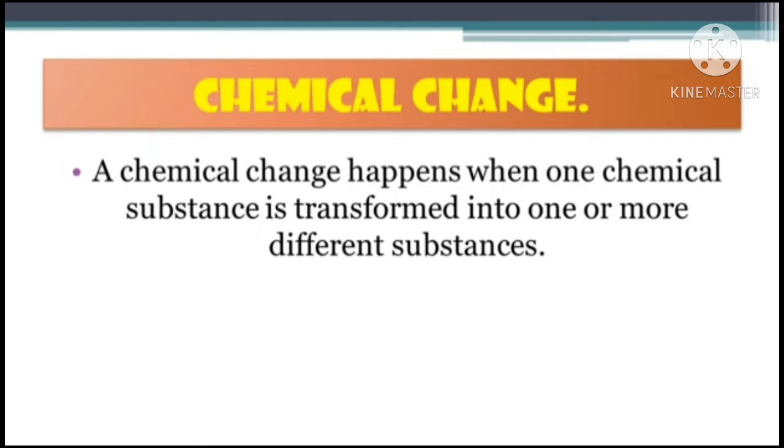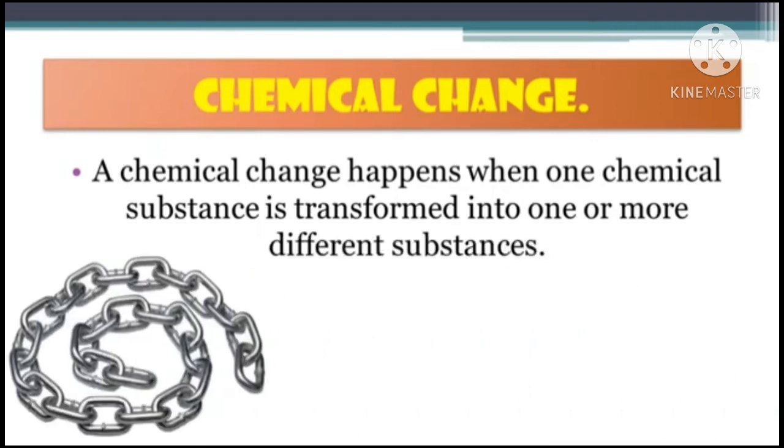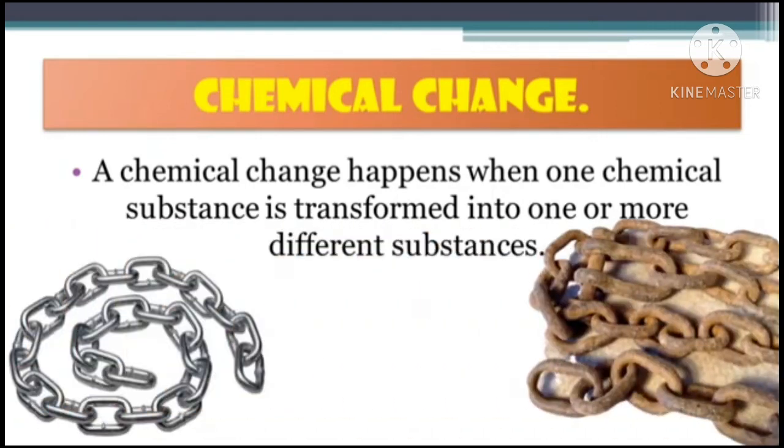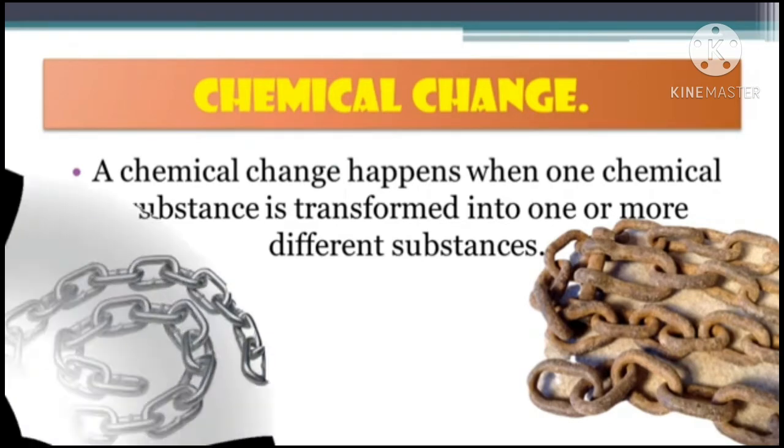Now let's see one example. This is an iron chain, and this is after the corrosion of the iron chain. What happened is that it is converted into a rusted chain. So this is an example of a chemical change in which the chemical properties of the rusted iron chain are different from the original iron chain. So this is a chemical change, and these changes are permanent changes.